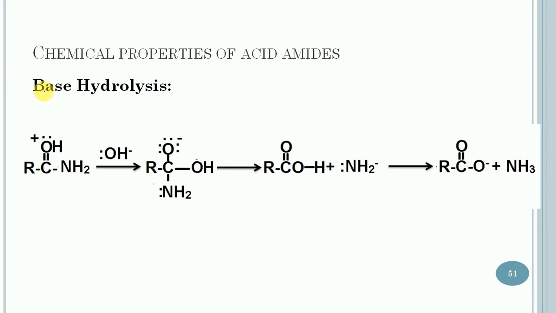The second case is alkaline hydrolysis, or base hydrolysis. In this case, this pi bond will shift toward oxygen, and this carbon becomes partial positive. So the base will attack this carbon with the formation of the next intermediate. Now this oxygen acquires a negative charge.